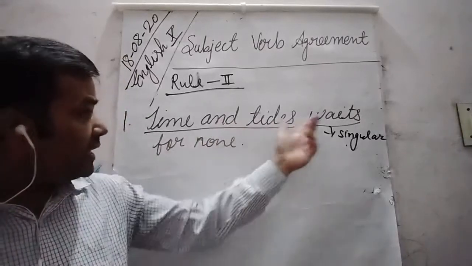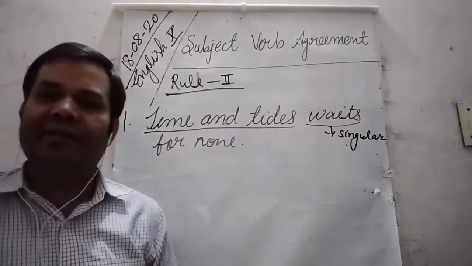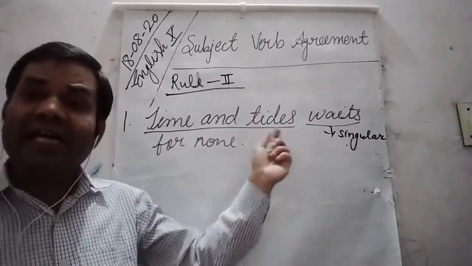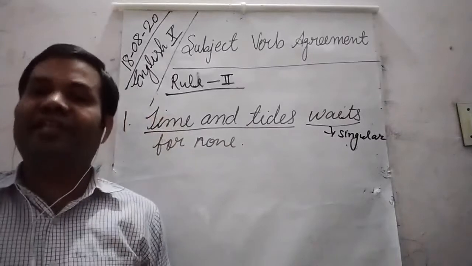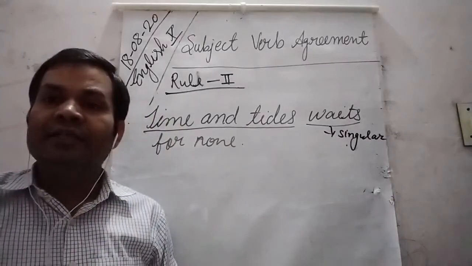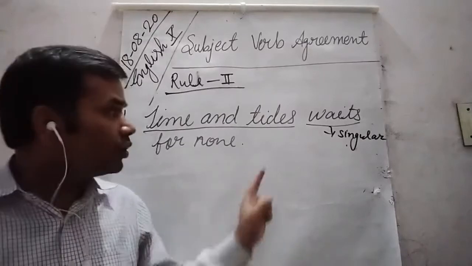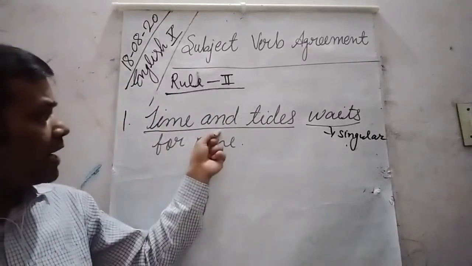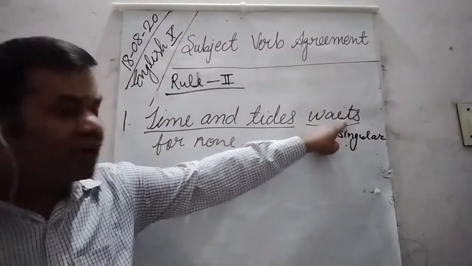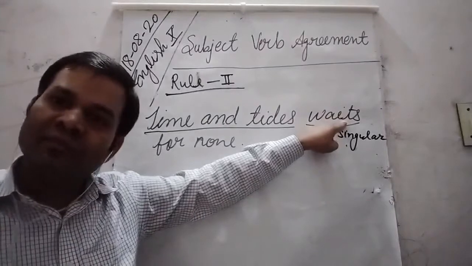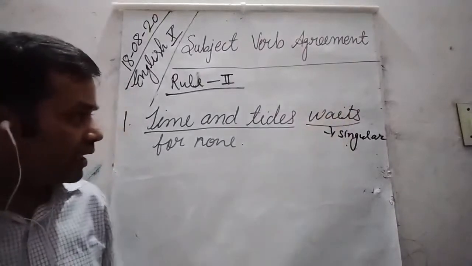Here time and tide are taken as one unit. They give us one idea. So even though they are two and joined by and, we use a singular verb. I hope it is clear.